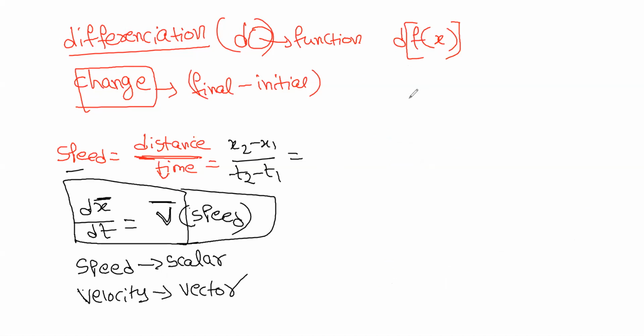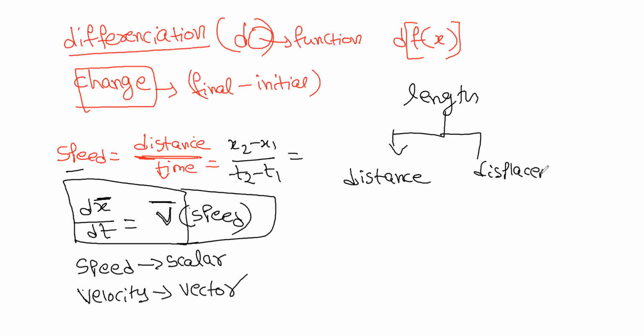So first, there are two quantities for length. First is distance, second one is displacement. What is distance?